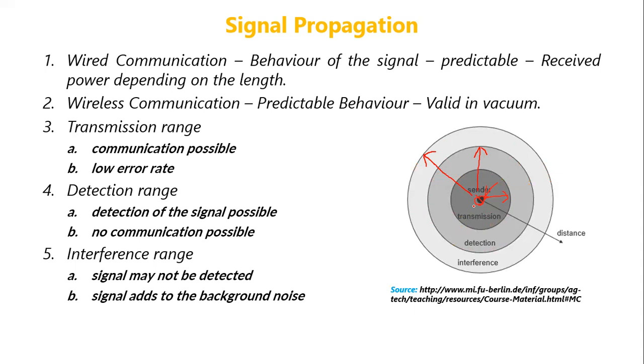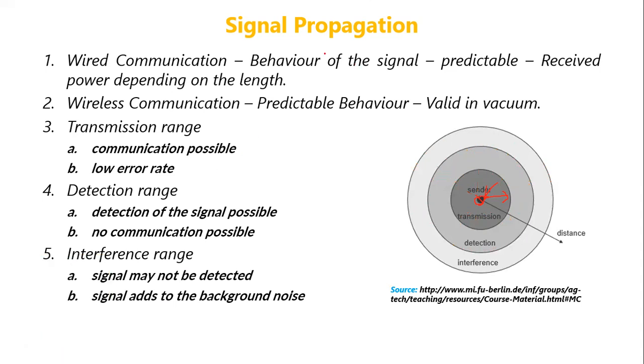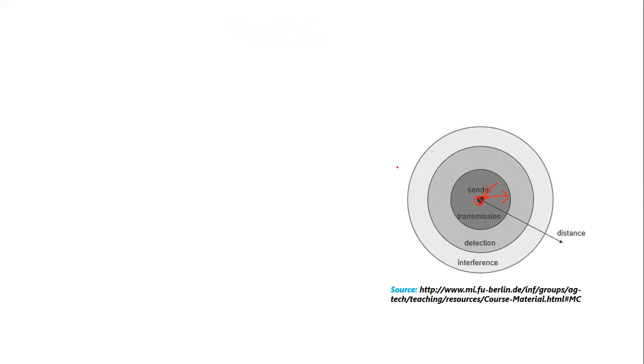In the transmission range, the signal can be received properly by the receiver, and the receiver can also communicate back, with a low error rate. In the detection range, the signal can be detected, but the receiver cannot communicate back. In the interference range, the signal may not be detected. Detecting itself becomes difficult, and a lot of background noise will be added to the signal. So this is how a typical wireless network behaves, or how the signal is propagated through a wireless channel.